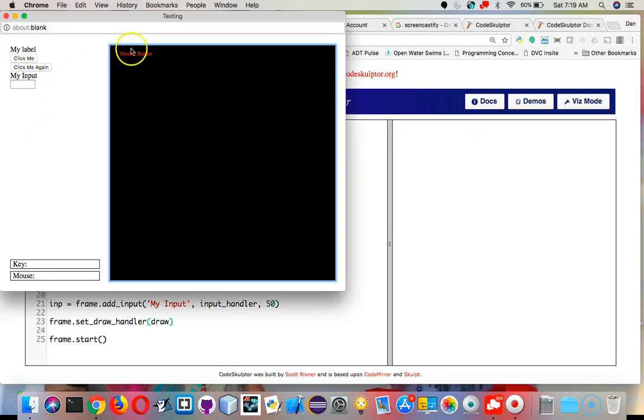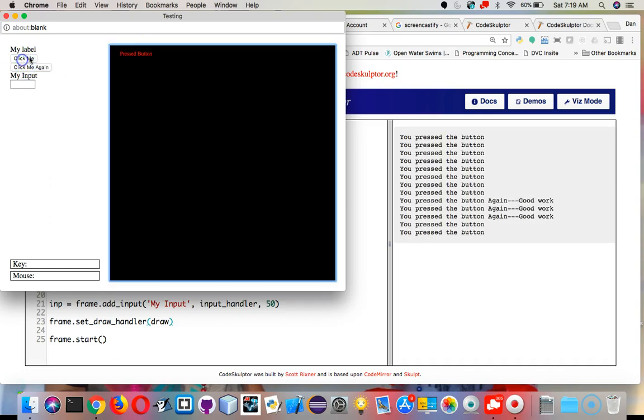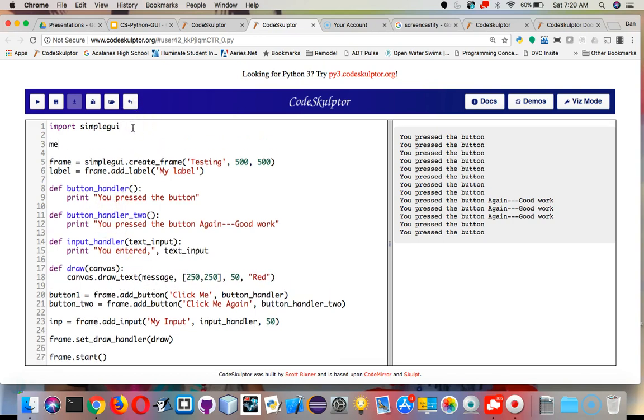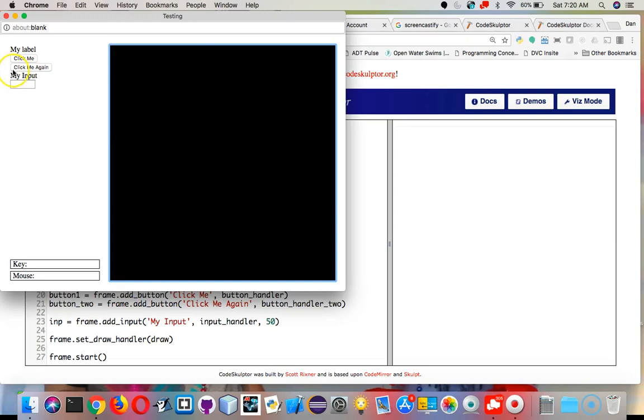Now, when I go here, it says right off the bat that I pressed the button. Well, that's not quite what I wanted. What I wanted to see was it actually show up there when I press the button. So one of the things that we're going to do, and let's make it a little bit bigger so we can see it, and move it down and across a little bit, is we would draw nothing to begin with. So we're going to have some message, and we're going to say message is nothing. Now, when I run it, there's nothing there, and that's good.